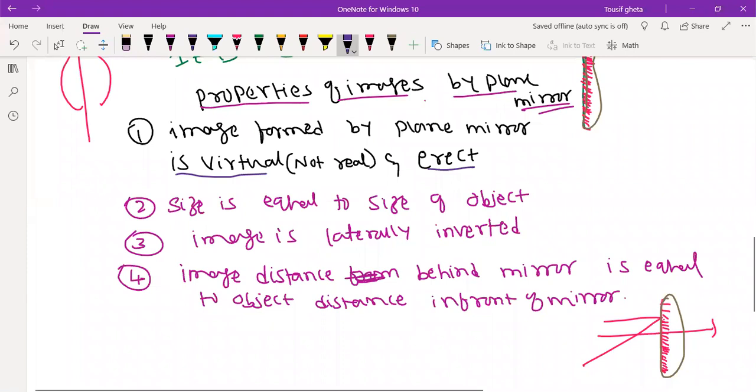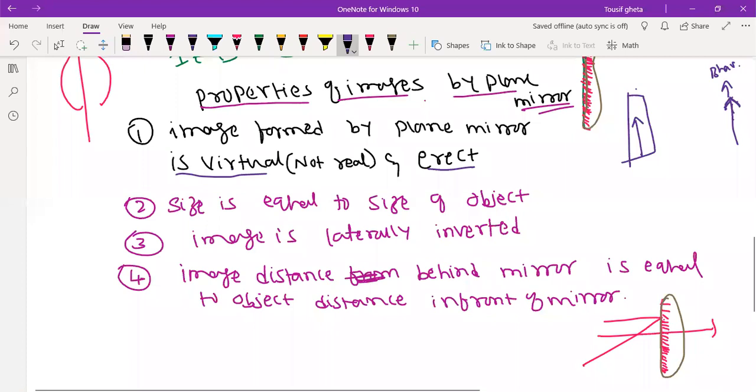Let us see erect. For example, if you are standing in front of a mirror, then you are standing like this. This is your head, the arrow mark is your head. So in the mirror also you will see yourself like this only. Right now, if Bhavna is standing here, Bhavna will not look like this, with her head down and leg up. So what will Bhavna look like? Bhavna will look as if she is standing like this only.